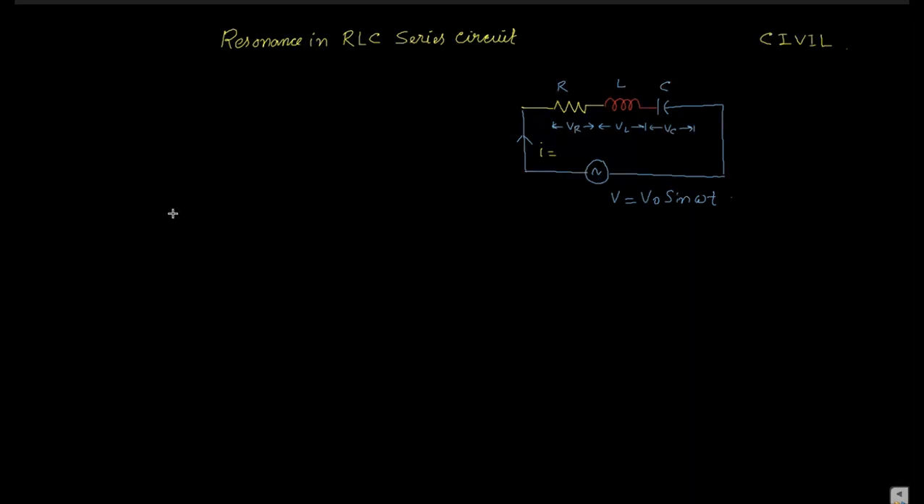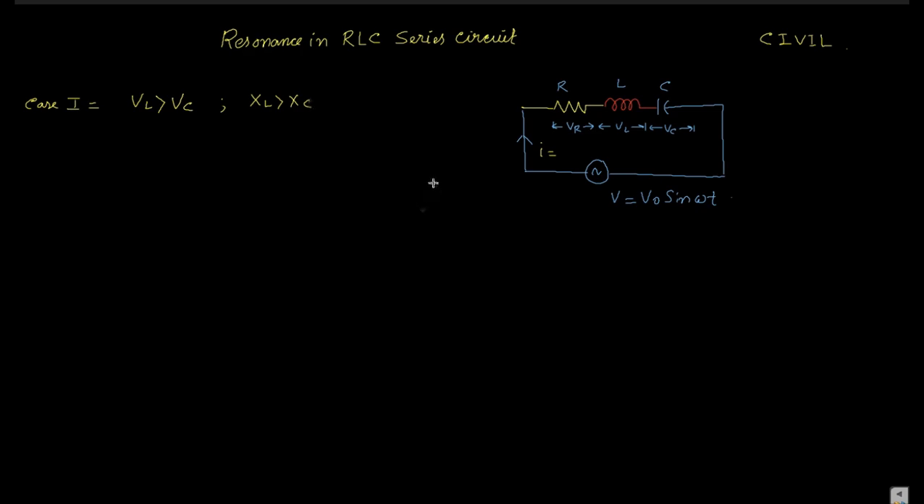So what are the possible conditions? We can make it over here. The first condition, case 1, we can consider that VL is greater than VC, or we can say that XL is greater than XC. This is the one condition.